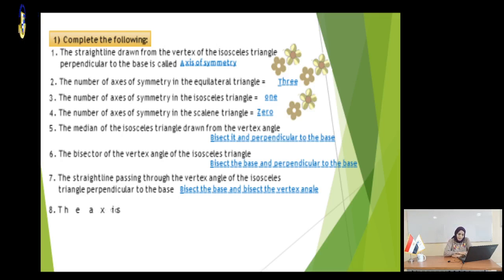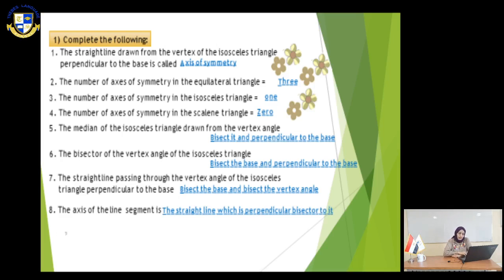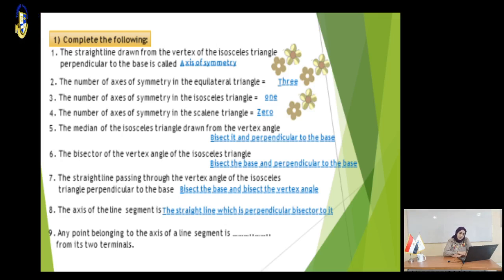Number 8, the axis of symmetry of a line segment is the straight line which is perpendicular to the line segment and bisects it. Number 9, any point belonging to the axis of symmetry of a line segment is what? Equidistant from its two terminals. Terminals means end points.